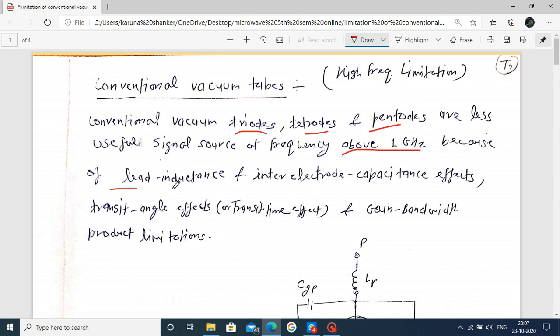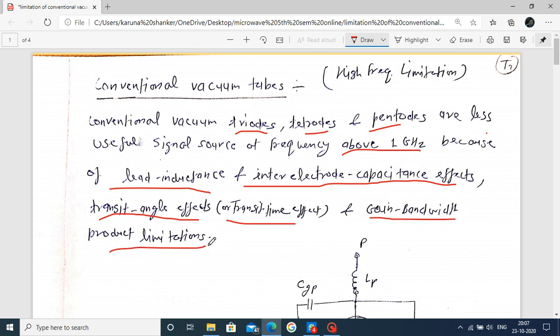There is the lead inductance effect, the inter-electrode capacitance effect, and the transit angle effect, also called the transit time effect. Also, the gain bandwidth product is a limitation. These are the few points. That's why above 1 gigahertz, these vacuum tubes are not useful.